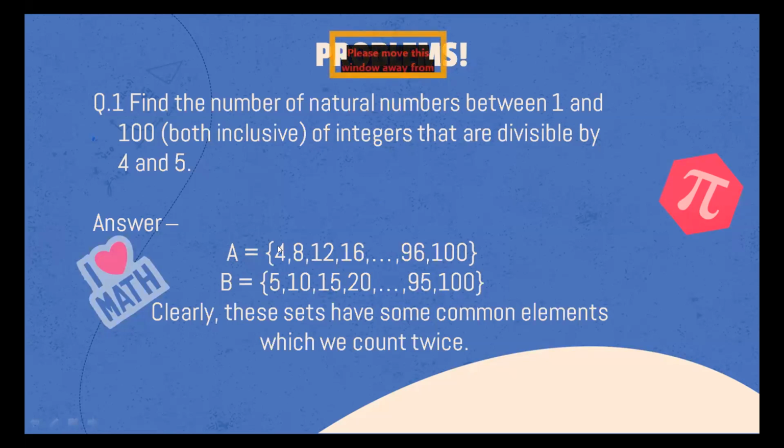So we see that this set A will contain 4, then 8, then 12, then 16, 20, 24, and go on till 96 and 100. And B would be 5, 10, 15, 20, 25, 30, and so on till 100. And clearly, even from this far, we can say that these two have some common elements, because this 100 is already repeated twice, and here if I would have written 20, then it would have been repeated. Of course, it is repeated even though I did not write it.